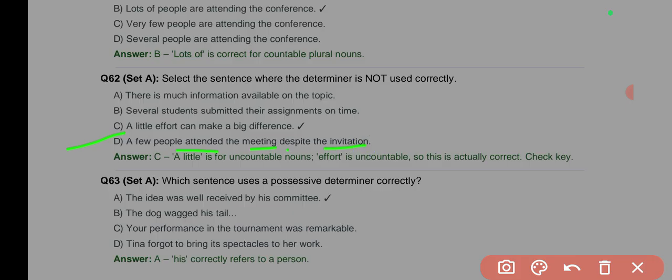That is, because a few is more. A few is about above 60%. So that's a good representation of the people that were invited. So despite the invitation, a few people. There is much information available on the topic. Several students submitted their assignments on time. A little effort can make a big difference. The answer is D. Is D there that sounds a little conflicting? That is a few and then invitation.